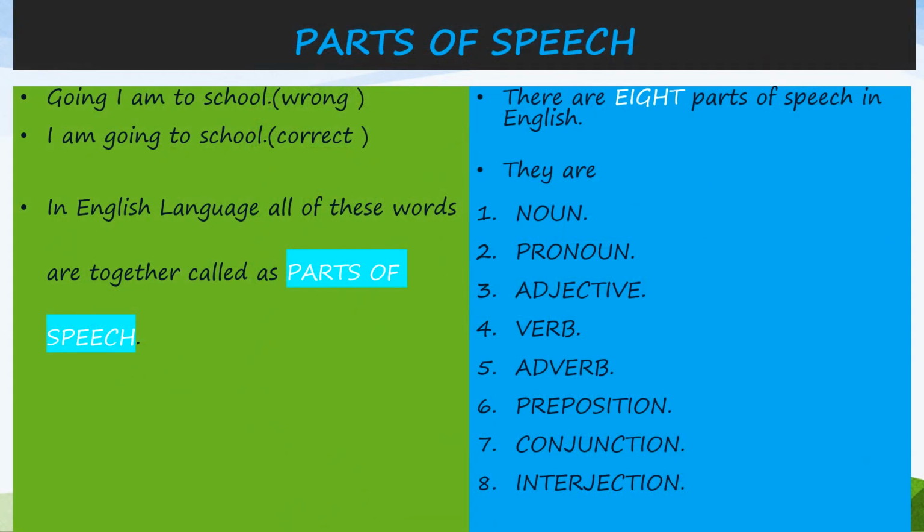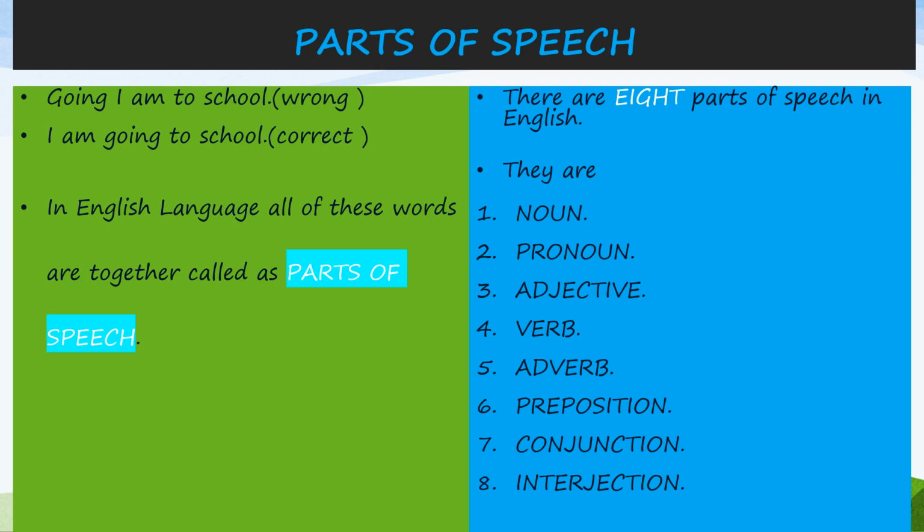So children, in any language, we use words to make sentences. So words help in making sentences. These sentences are the way of communication. Now words are arranged in a proper way, children, so that the sentence becomes meaningful.